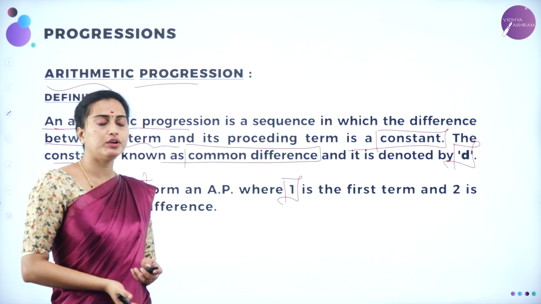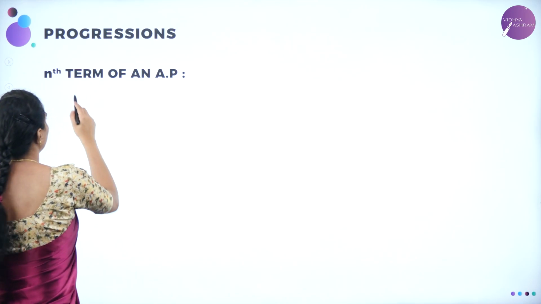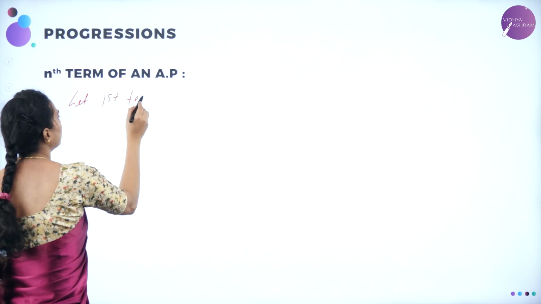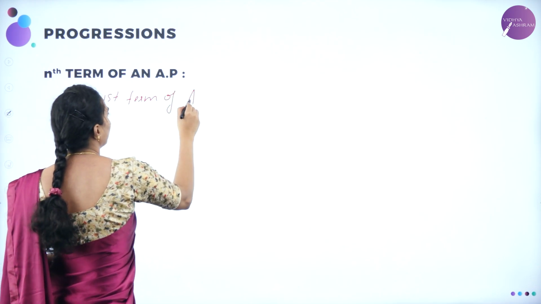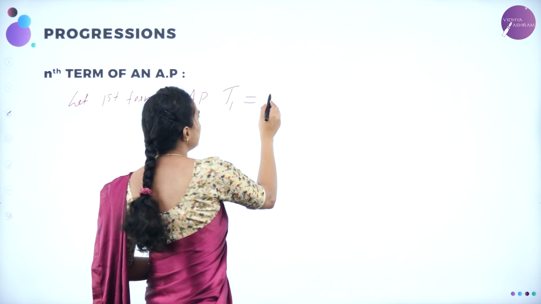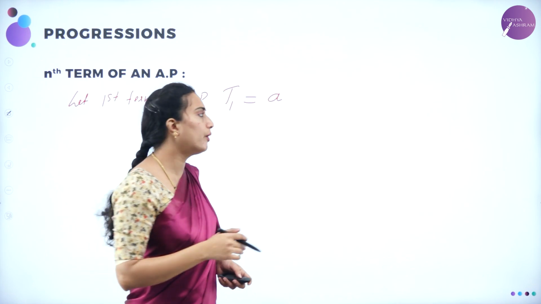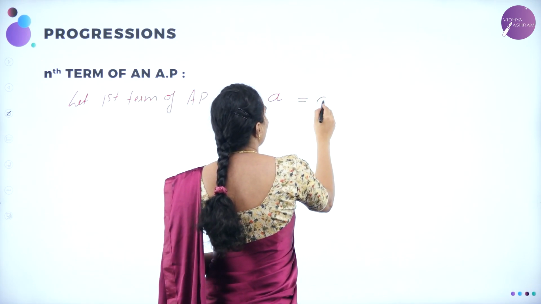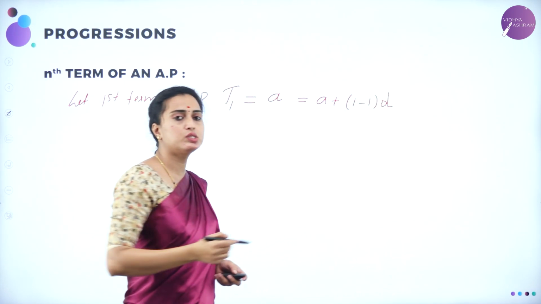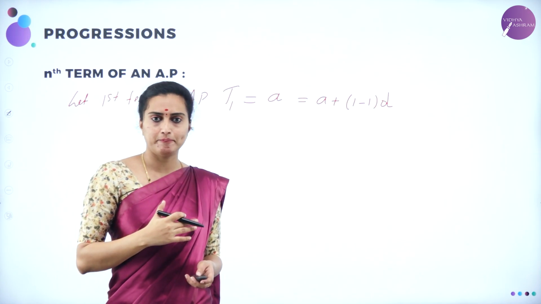Now let us move on to what we mean by the nth term of an AP. Now here, let the first term of the AP be T1, which implies that it will be considered as A. Let me take A as any number. So how are we going to write this one as A plus 1 minus 1 into D. So 1 minus 1 into D is nothing but 0 into D. A plus 0D is nothing but A only, right?